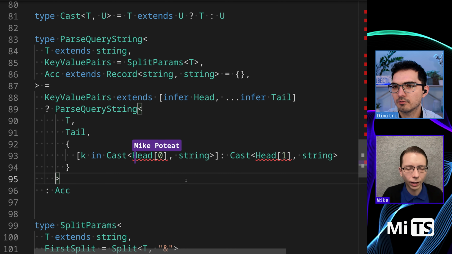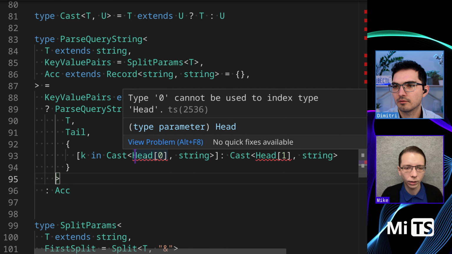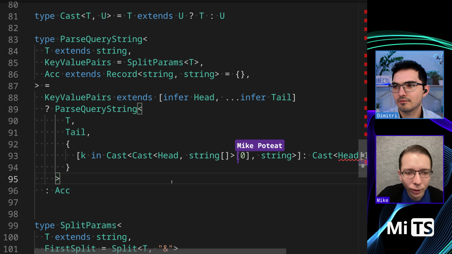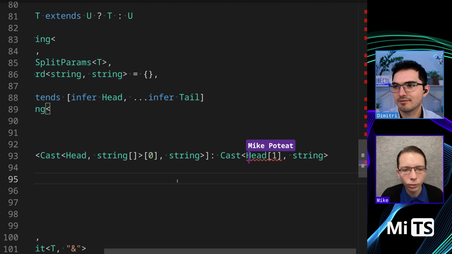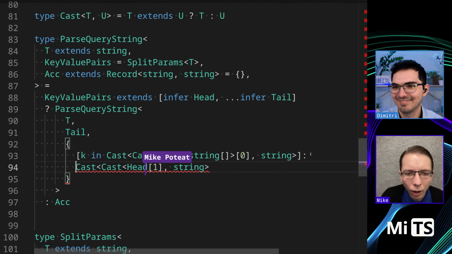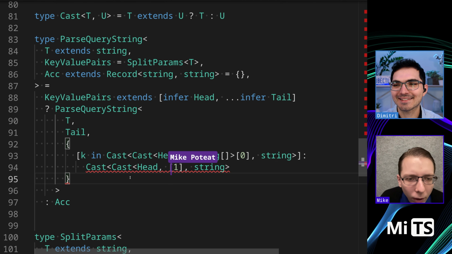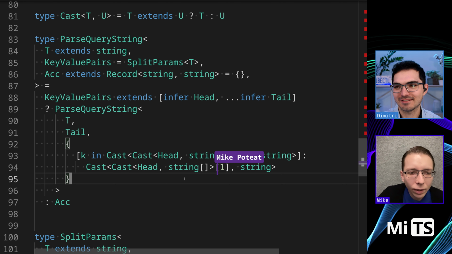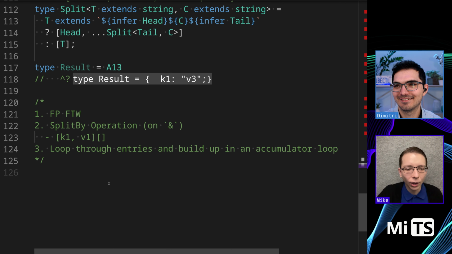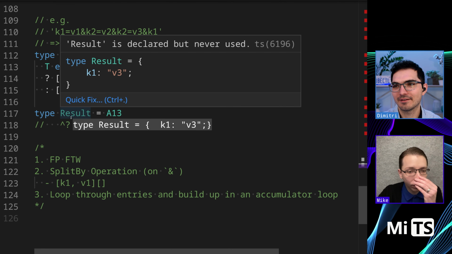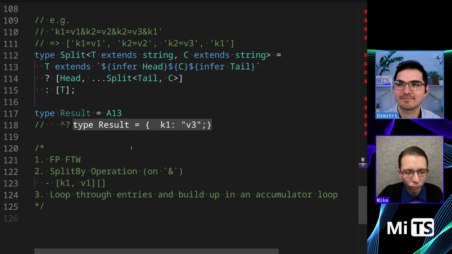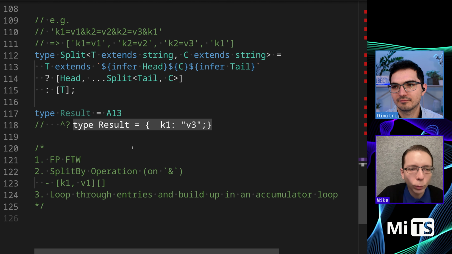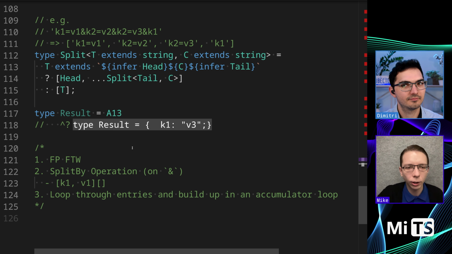Yeah, and then it's saying head is not necessarily going to be something that can be indexed. So it might be gross, but that's what we're going to do. Once you start casting, you can't stop. It's like a poison. All right. Okay, let's see. Doing something for the result we have defined above. Yeah, so then we just need to intersect it with the accumulator.